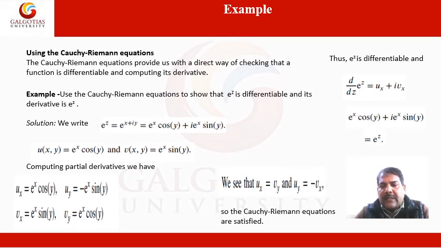Thus, e power z is differentiable and we can write d by dz of e power z, which is equal to u x plus iota v x, e power x cos y plus iota e power x sin y, which is equal to e power z. We see that u x is equal to v y and u y is equal to minus v x, which satisfy the Cauchy-Riemann equations. So the Cauchy-Riemann equations are satisfied.